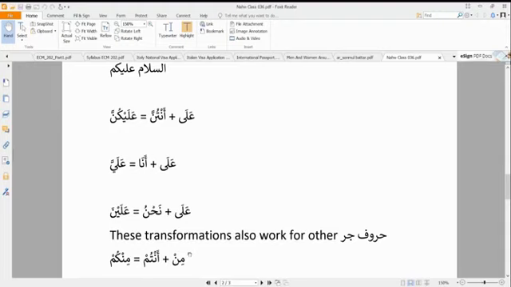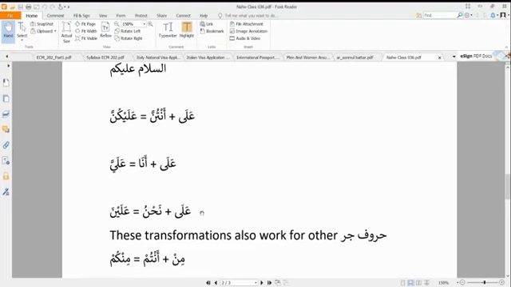Similarly, ala plus nahnu becomes alayna. Sorry, there is a slight mistake here, this should have a madd. So it is alayna, like salamun alayna. So that is how each of these domair, when they are in jar state, take these forms.